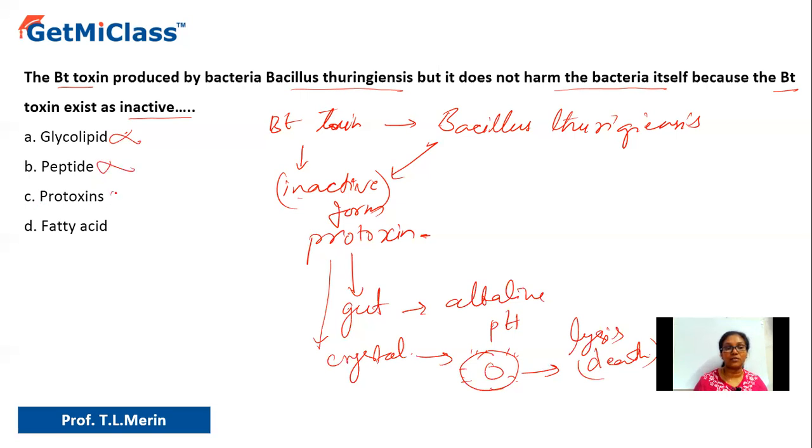Option C says protoxin. Yes, that is the correct answer because it is the inactive form of the toxin, and that is why the bacteria survives. Option D says fatty acid. So it is not at all a fatty acid because it is a type of protein. Okay. So let us conclude. The answer is option C. Answer is what? Option C.